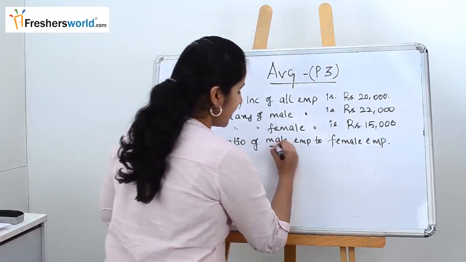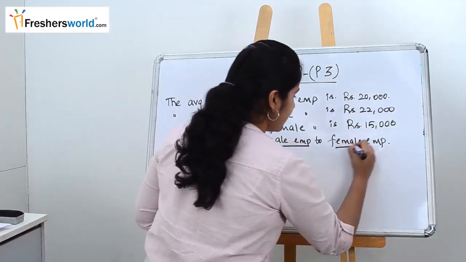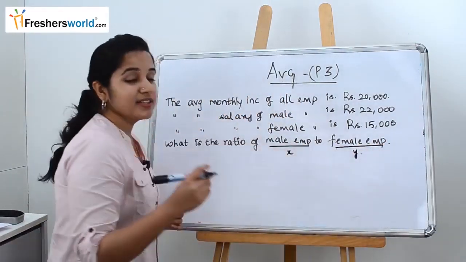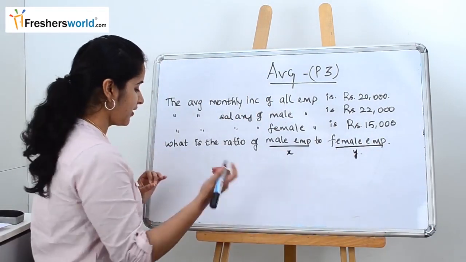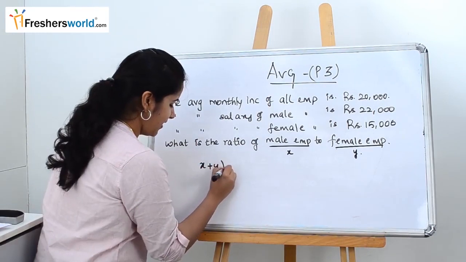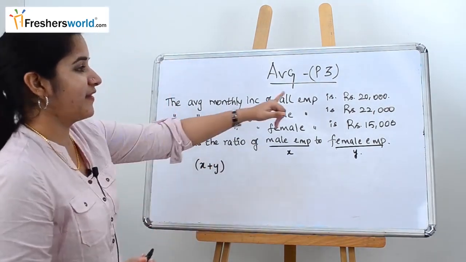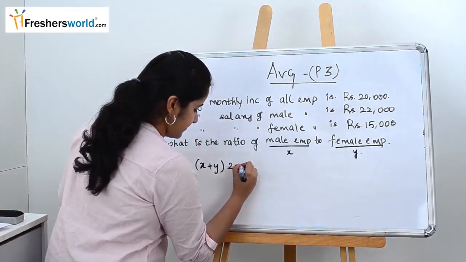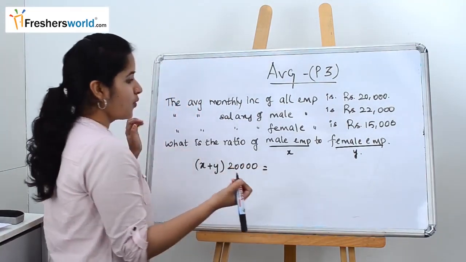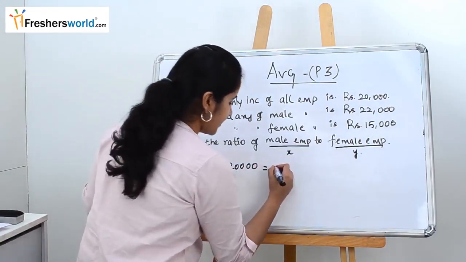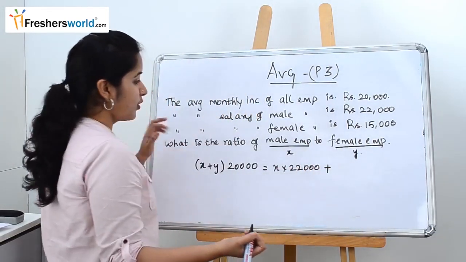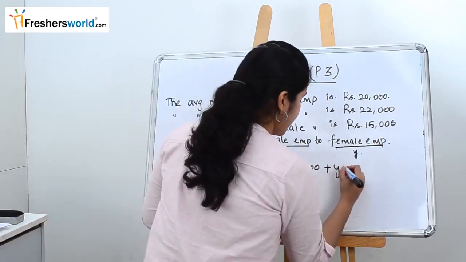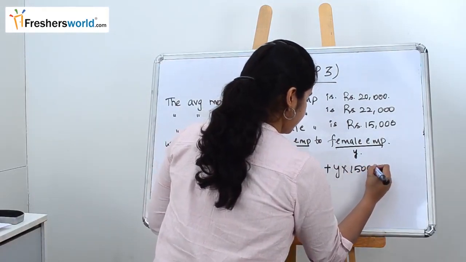So let's consider male employees as x and female employees as y. Let's form an equation in a usual way. We don't know the total number of employees, so we take it as x plus y into their overall average, 20,000, equal to the male employees, x into 22,000, plus the female employees, y into 15,000.